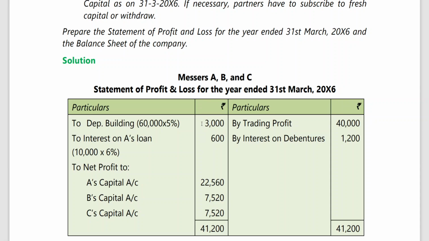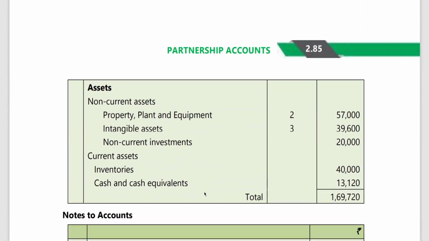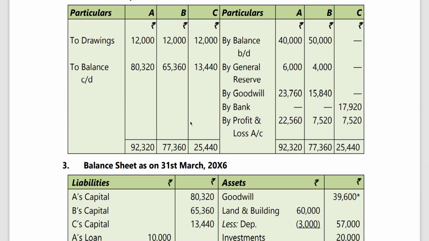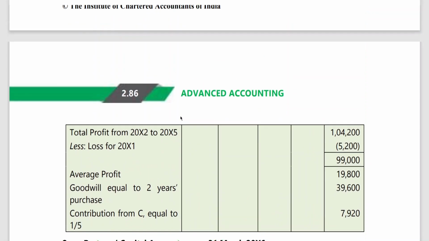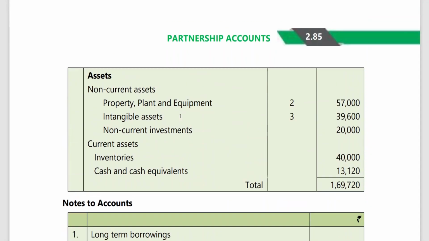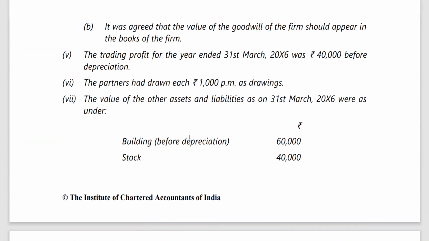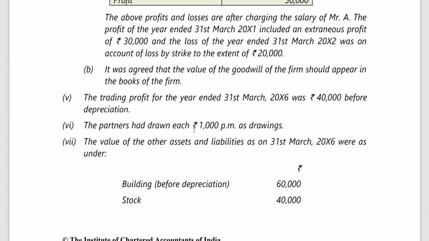Interest on loan and depreciation is clear. Interest on debentures is clear. Net profit has been transferred to all partners. This is simple. So net profit has been credited here. Also, during this particular year, the partners had drawn 1,000 each per month as drawings.